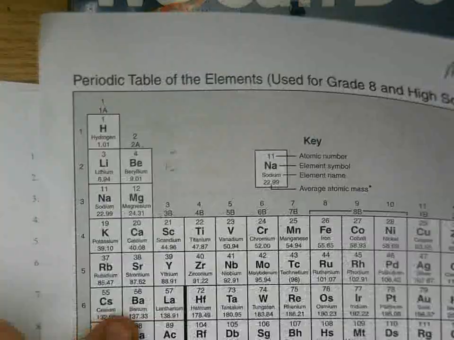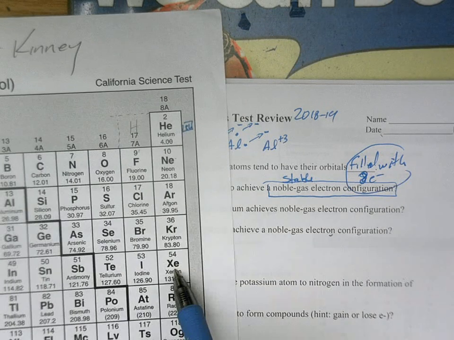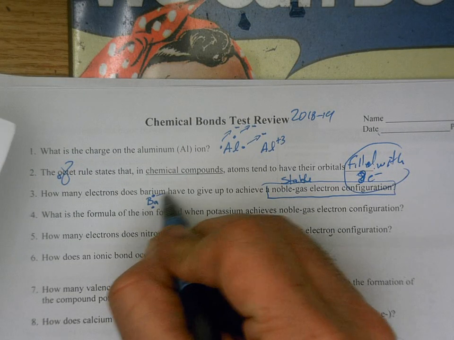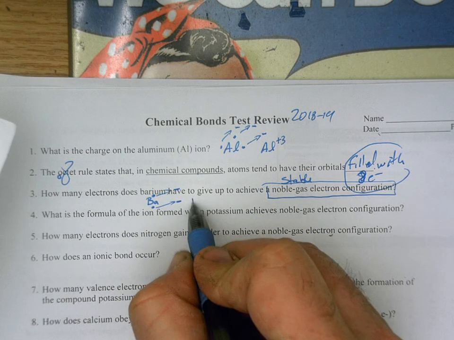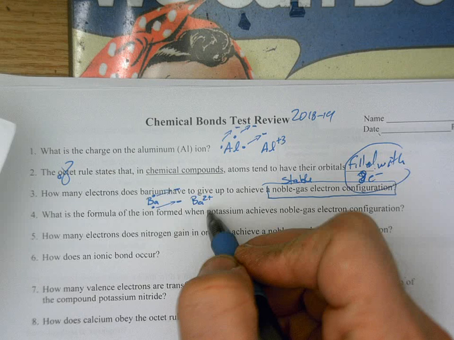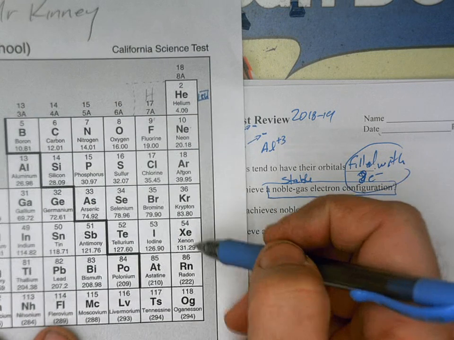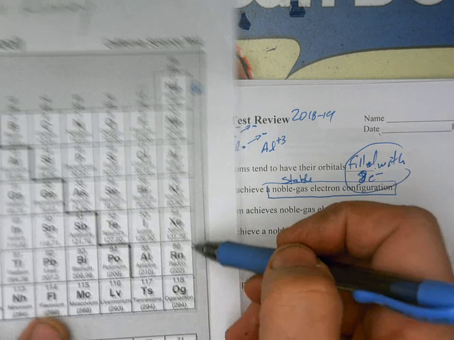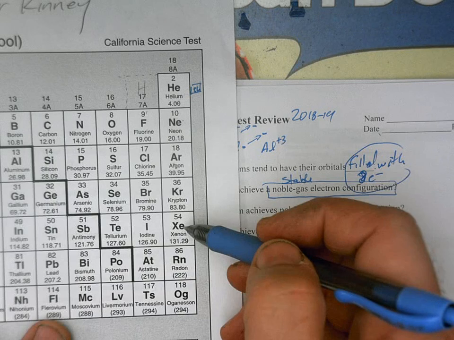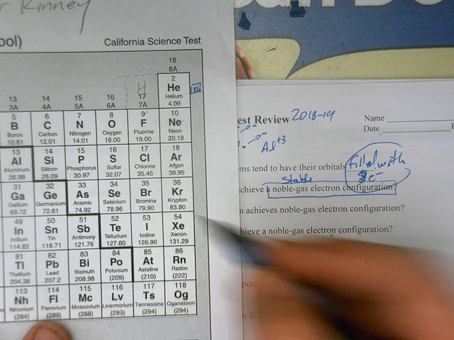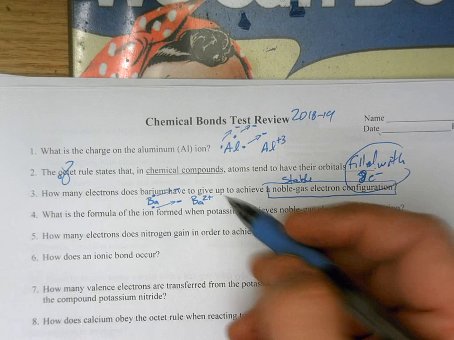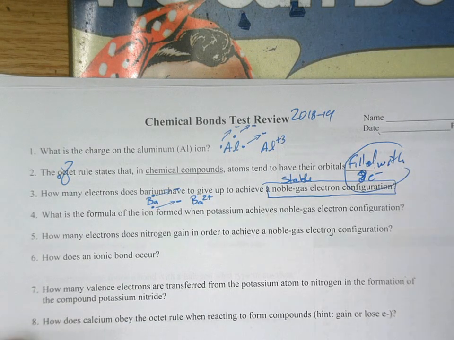Barium is going to try its best to become xenon, and it needs to lose these 2 electrons. If it throws away those electrons, it's going to become barium 2+, but it will have the same electron configuration as xenon, but it would be xenon with a plus charge, actually a 2+ charge. So it thinks it's xenon, but that 2+ charge makes it act a little different.